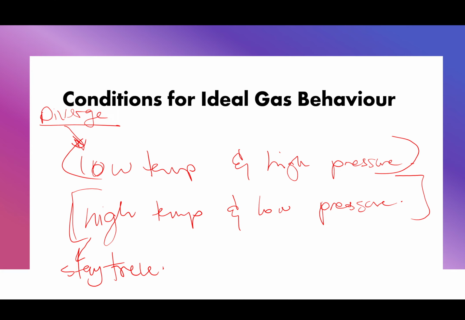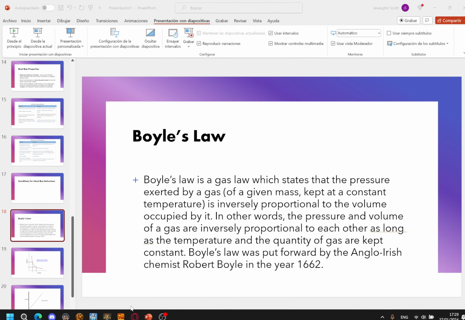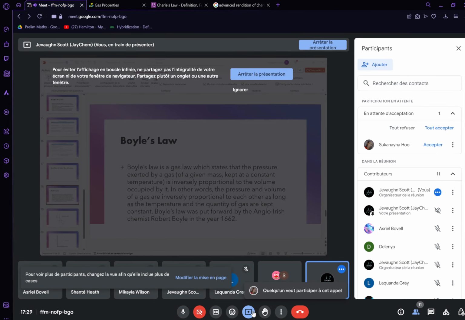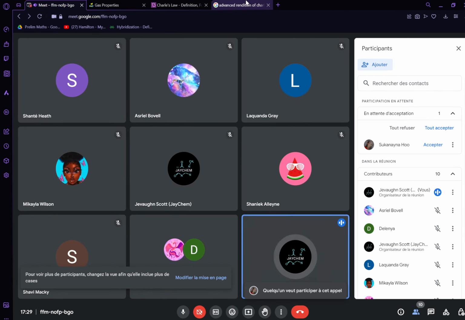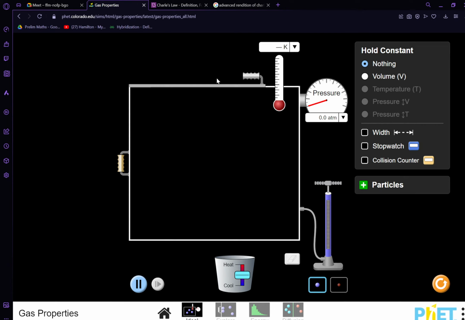But keep surprises, right? And I know that you guys love surprises as well, so you might want to learn Boyle's law and Charles' law. So Boyle's law now is a little bit interesting, but we're going to be looking at this through the lens of a simulation. So we want to derive it. I want you guys to derive the law specifically. I want the temperature to be constant though.